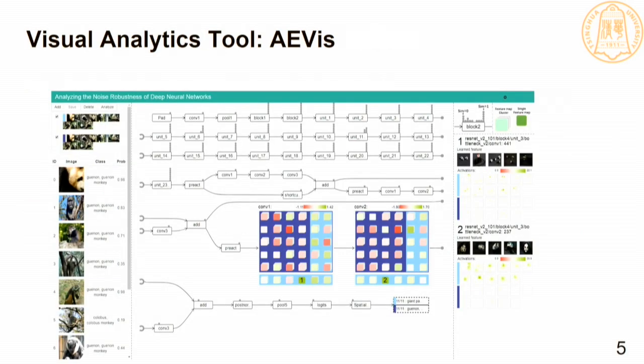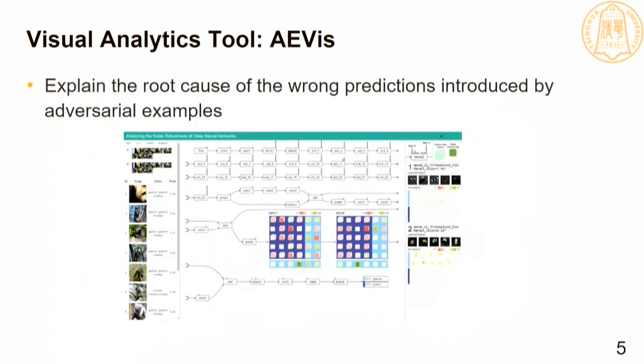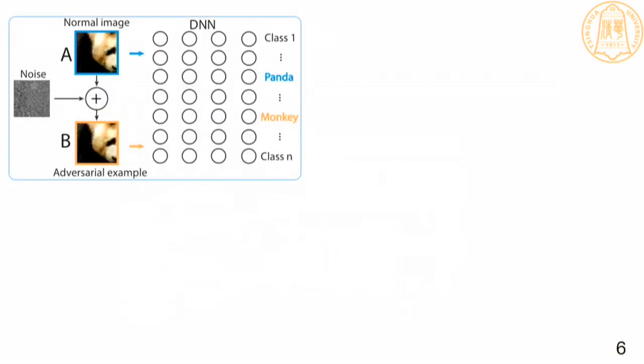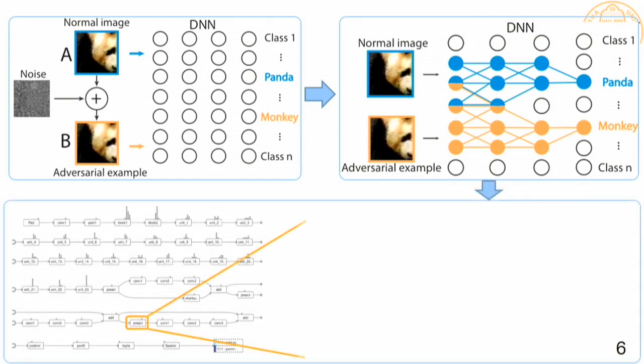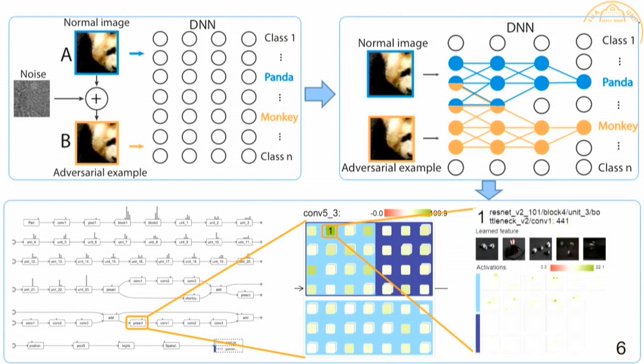To tackle these challenges, we have developed a visual analytics tool called AEVIS to explain the root cause of the wrong predictions introduced by adversarial examples. The tool has two parts: a data path extraction module to extract the critical neurons and their connections for the selected examples, and a data path visualization module to illustrate data paths in multiple levels.